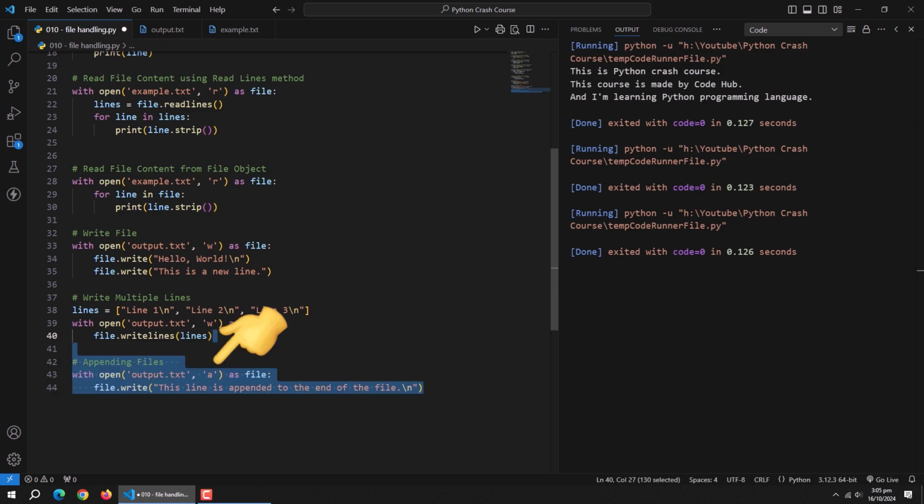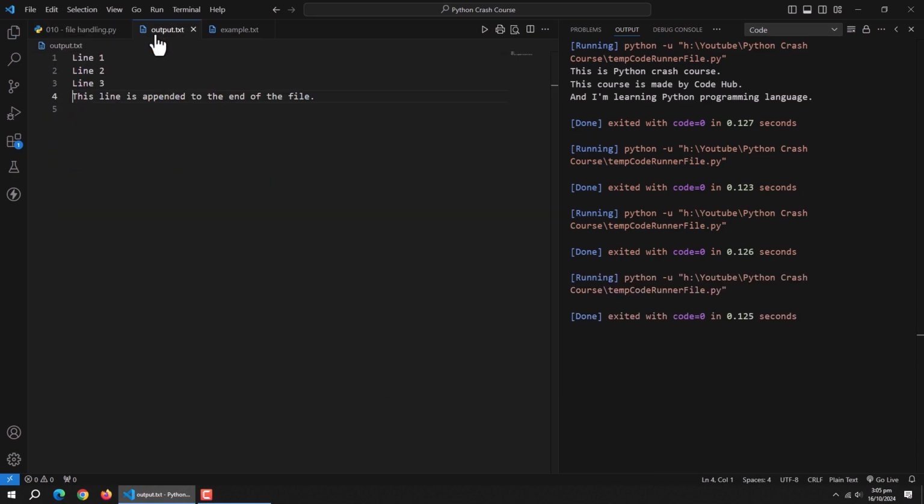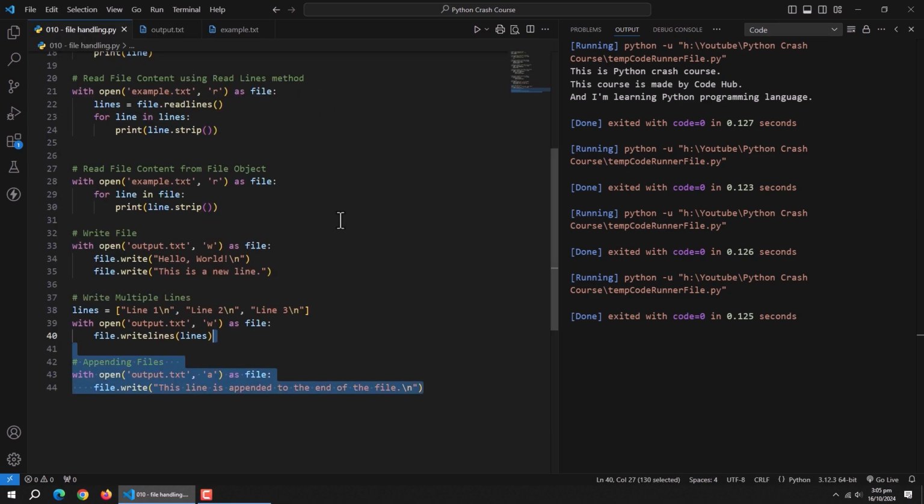Finally, let's talk about appending to files. What if you want to add to a file without overwriting what's already there? That's where a mode comes in. The a mode is like a friendly bouncer. It lets your new content in and puts it at the end of the line. If the file doesn't exist, it'll create a new one. This is great when you want to add new data to a log file or continue writing where you left off. Remember, always use the with statement when working with files. It's like having a responsible friend who always cleans up after themselves.